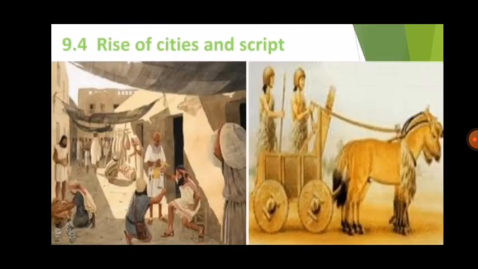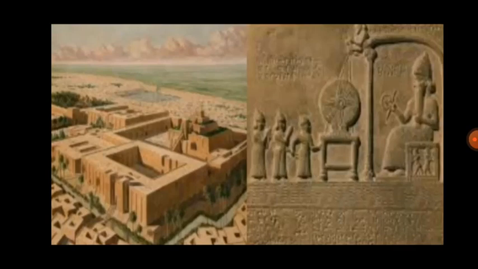Let's move to the fourth point: rise of cities and script. Long distance trade, that means things sent to different countries where they were far. Long distance trade, rapid transport of goods and centers of large scale production are factors that brought together people engaged in different kinds of work. This gave rise to cities.